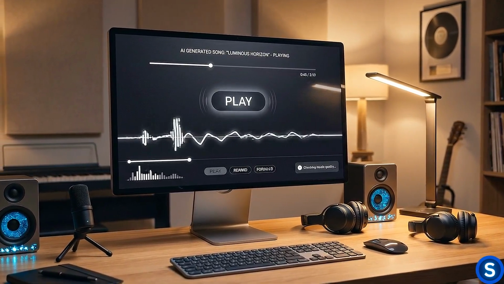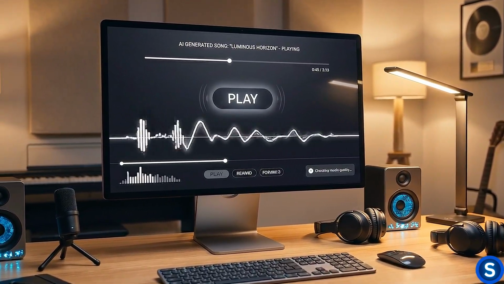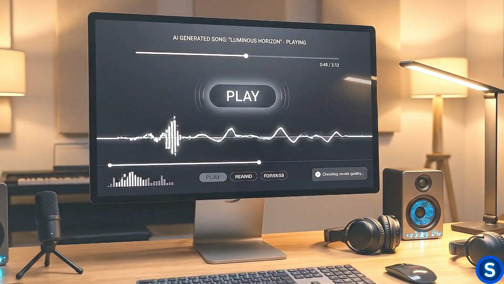All you need is a simple idea, and the AI can generate a complete song in seconds. And in this video, I will demonstrate the complete process, and together we will verify whether this AI can produce really good quality music or not. So, without wasting any time, let's go straight to the computer screen.